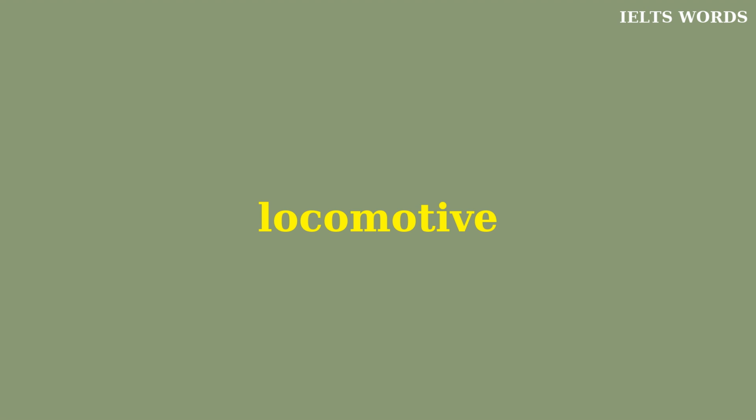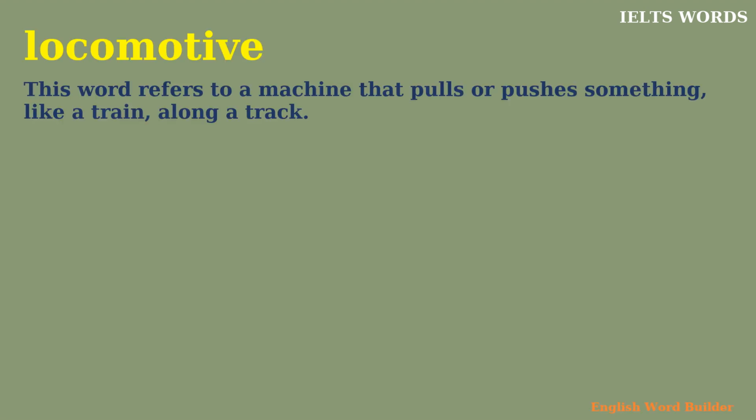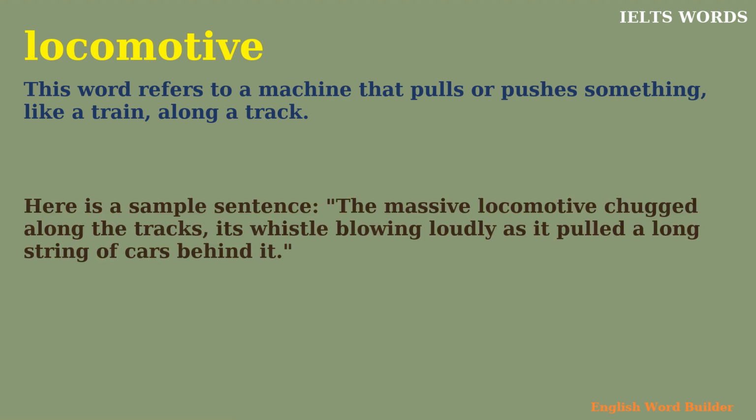Locomotive. This word refers to a machine that pulls or pushes something, like a train, along a track. Here's a sample sentence. The massive locomotive chugged along the tracks, its whistle blowing loudly as it pulled a long string of cars behind it.